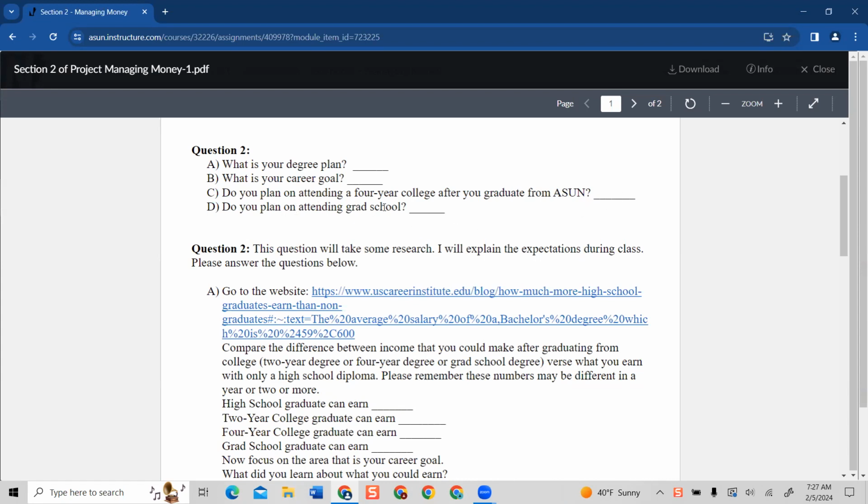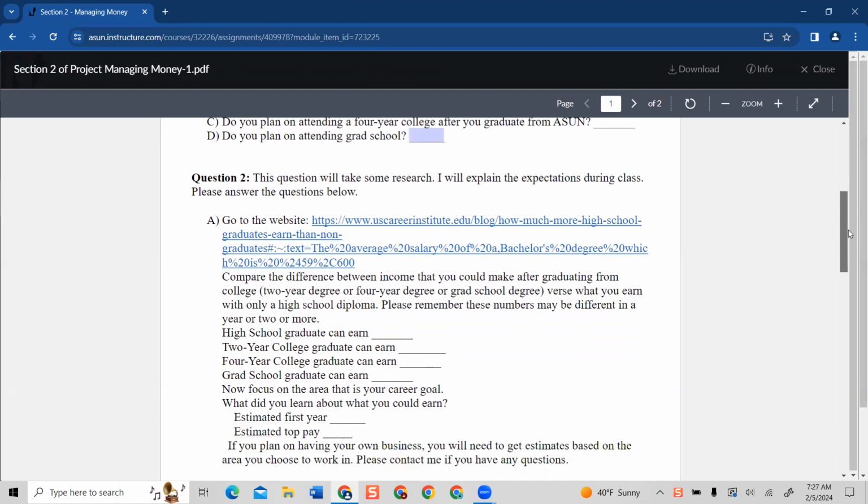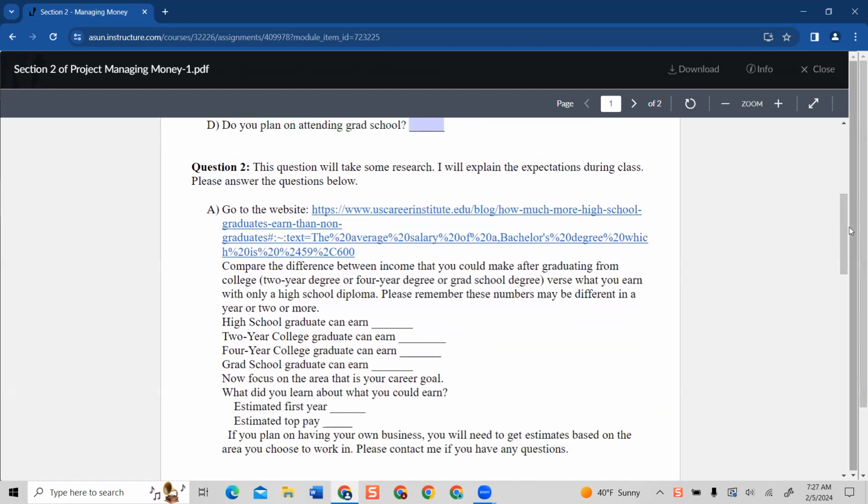Do you plan on attending grad school? If so, put yes here. And in your notes, you state where: master's, specialist, or doctoral, or all of them. So make sure and take notes on that, because again, when you do the compiling of all these section homeworks into one exam, professional little portfolio kind of thing to submit, you're going to want this information.